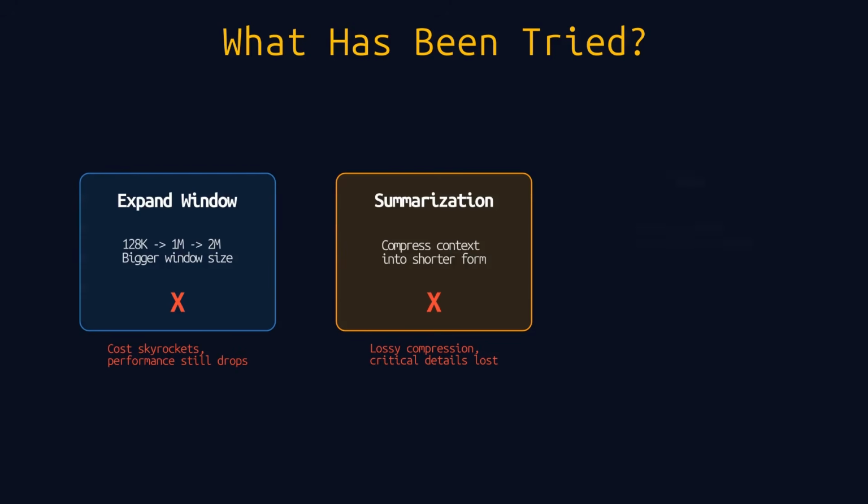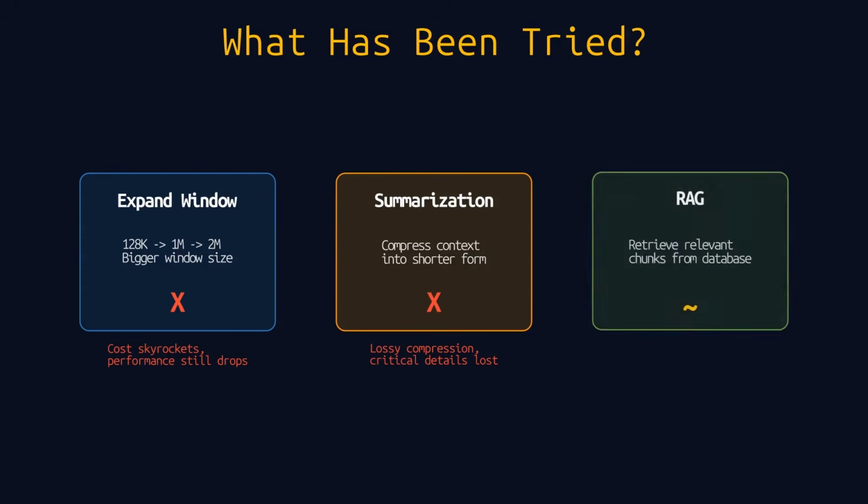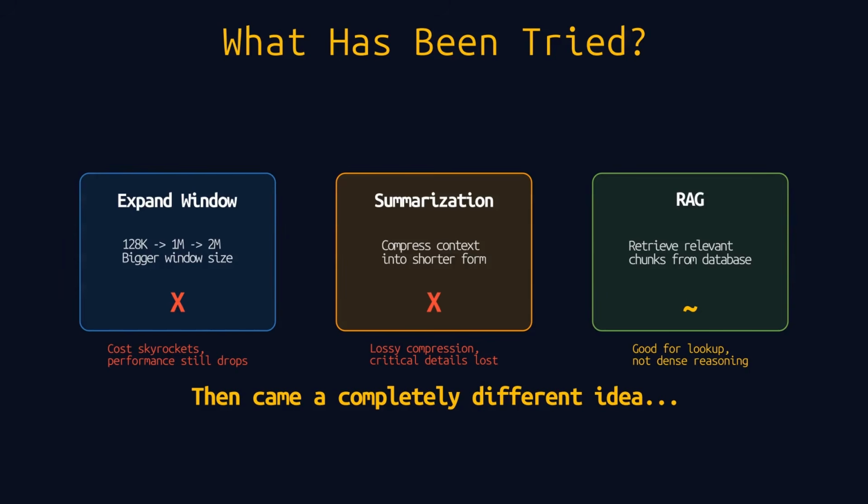Third, retrieval augmented generation, or RAG. Store documents in a vector database and retrieve relevant chunks on demand. This is great for simple lookup queries, but when you need dense reasoning across multiple sections of a document, RAG returns disconnected snippets rather than integrated understanding. None of these fully solve the problem. Then came a completely different idea.